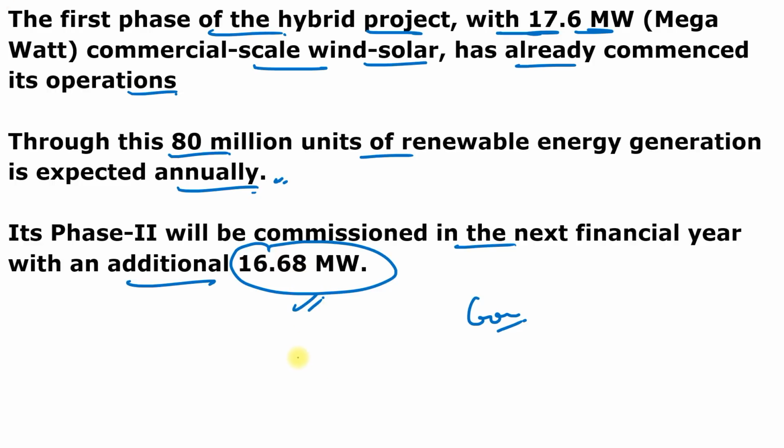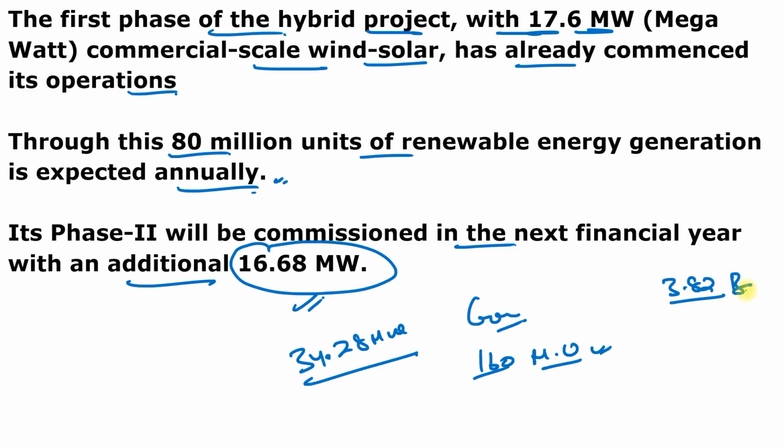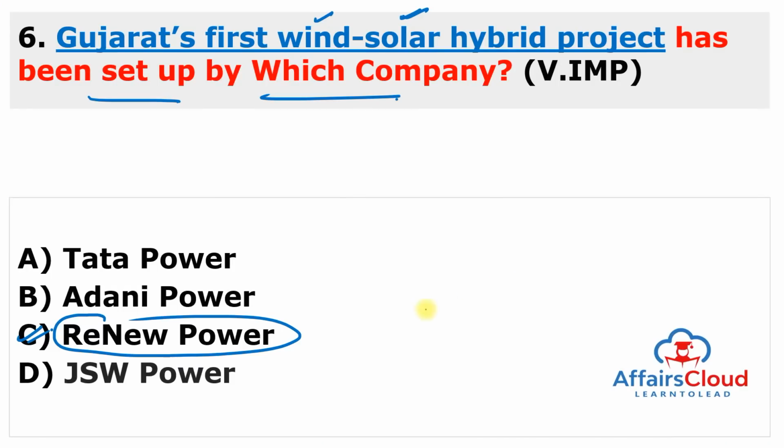It means once both the phases are commissioned with a combined capacity of 34.28 megawatt, the partnership is expected to generate a total of approximately 160 million units of renewable electricity annually. And both phases together have a total investment of rupees 3.82 billion or $51 million through an equity partnership. So just remember, this is Renew Power who built this wind and solar hybrid project in Gujarat, and this is Gujarat's first hybrid project. And this is established at one of the units of Grasim Industries, which is situated in South Gujarat.